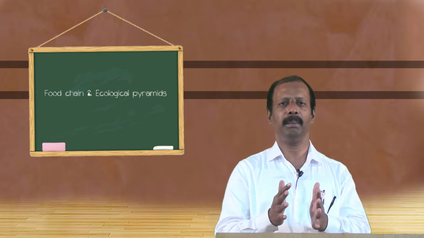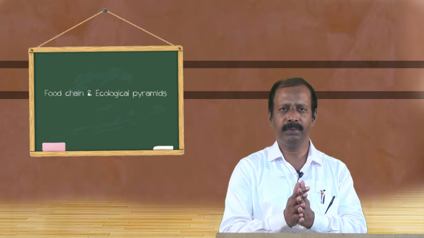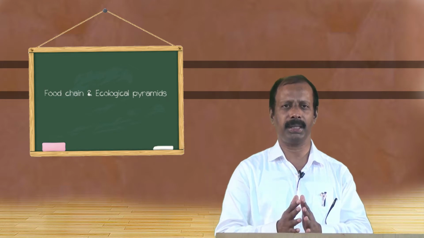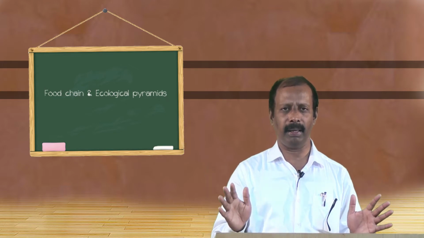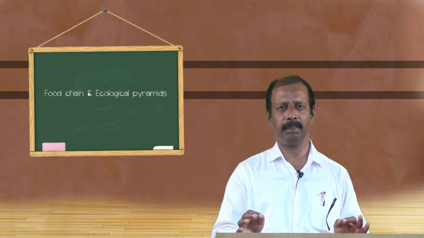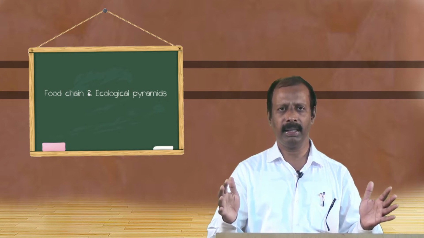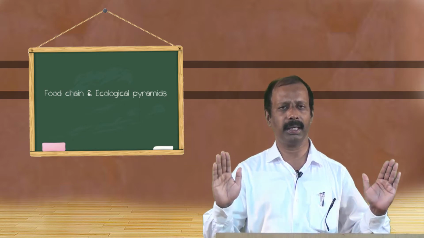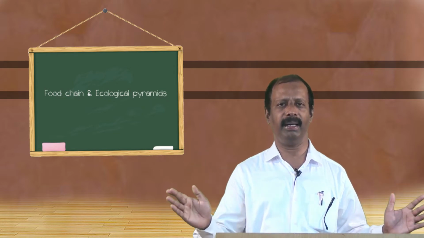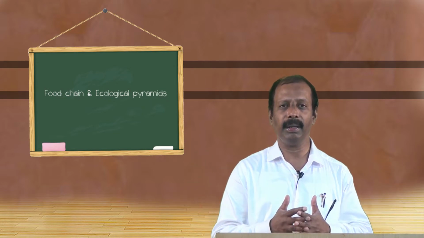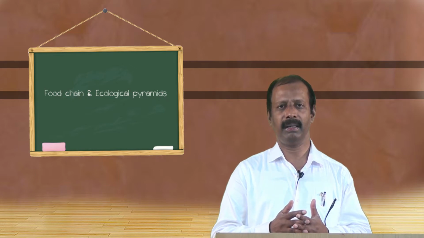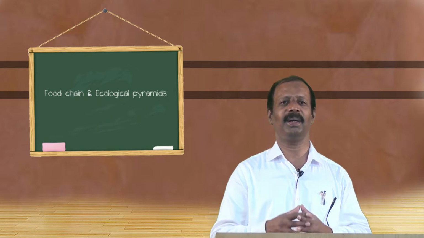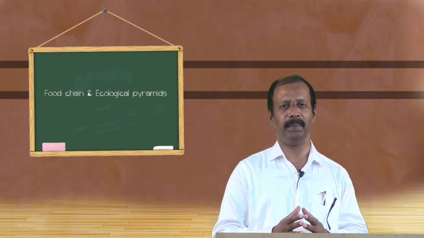Food web is nothing but an interconnected food chain. The food chains in any natural ecosystem is never simple. Any food chain, for that matter, has numerous links, interconnections as well as the side links. That's why the food chains are never simple and never linear. They are always a web-like arrangement. They are always interconnected. Such an interconnected food chain is called by the name food web.